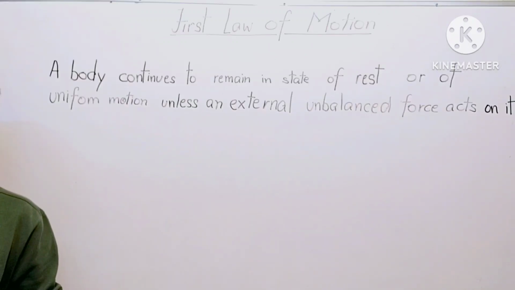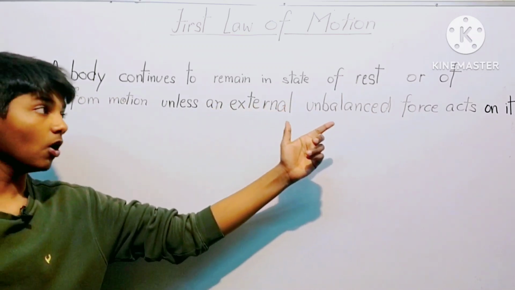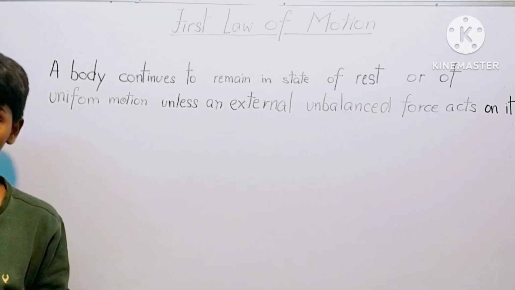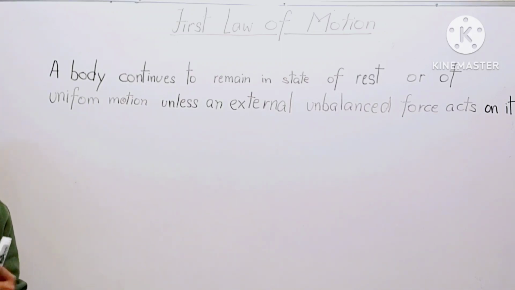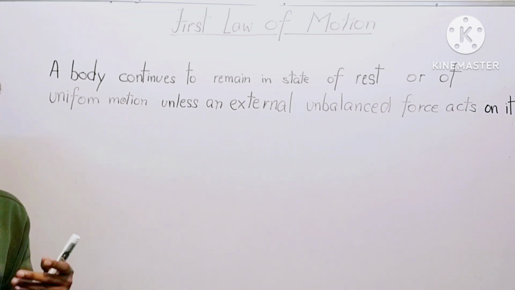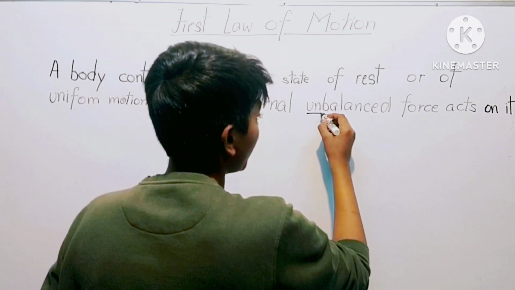So the first law of motion states that a body continues to remain in state of rest or of uniform motion unless an external unbalanced force acts on it, which means if an object is at rest, it will remain at rest, and when an object is moving, it will keep moving until we or something else is applying a force on it. And you would be seeing some new terms such as unbalanced force.